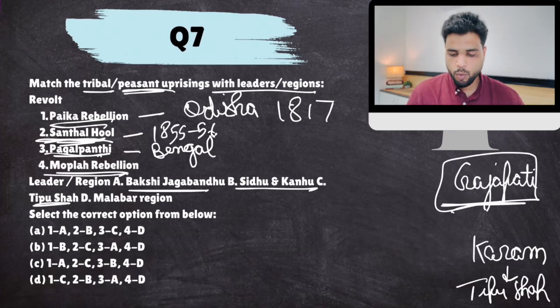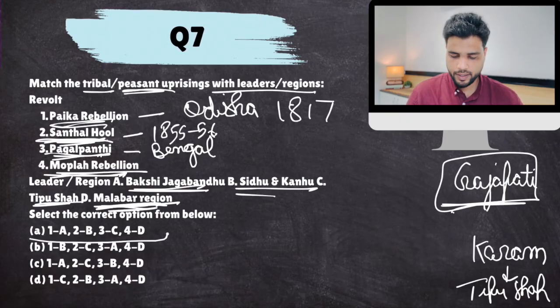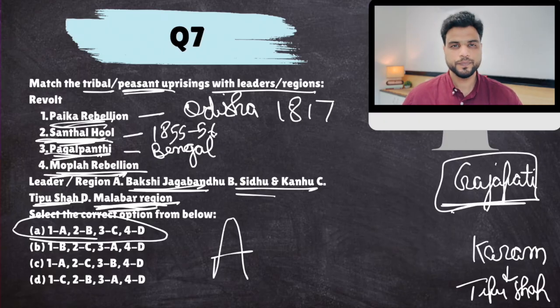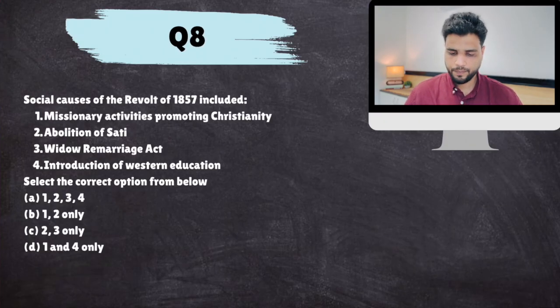Okay, and the Moplah rebellion happened in the 20th century in the Malabar region. Okay, it had some communal tinge also, a Hindu-Muslim angle, but it was largely against the British policies. Malabar region, Kerala, Moplah rebellion. Okay, so Paika A, Santhal B, Pagalpanthi C, and Moplah rebellion D. 1A would be the answer. Okay, next.